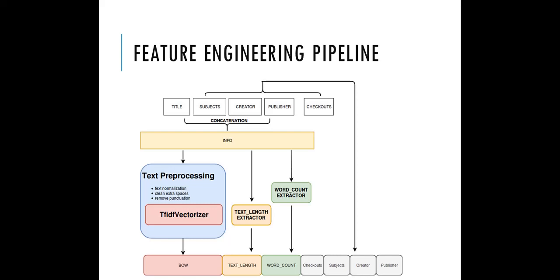feature called info. We are feeding the info feature into three parallel pipelines. First pipeline will extract bag of word features. Second and third pipeline will extract text length and word count from the raw info feature. Before extracting the bag of words, we will be doing the text preprocessing like text normalization, cleaning of extra spaces, punctuation removal, and then we feed these clean tokens to TF-IDF vectorizer. Along with these features, we are also going to use title, subject, creator, publisher features as well after applying the label encoding.